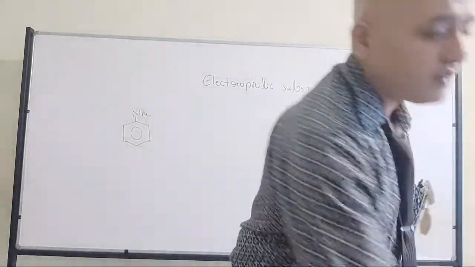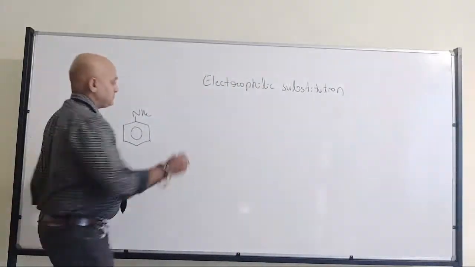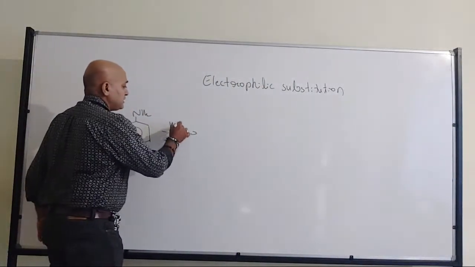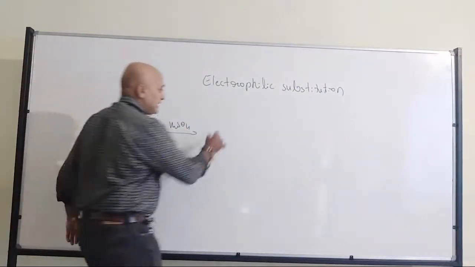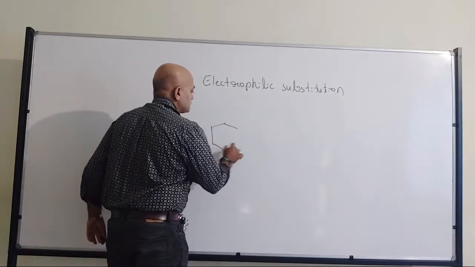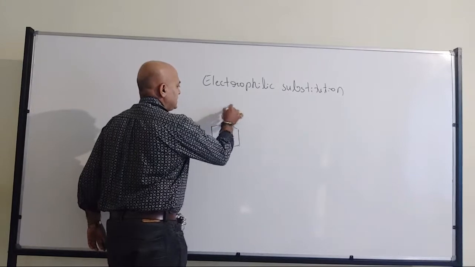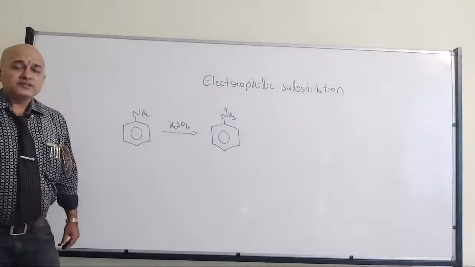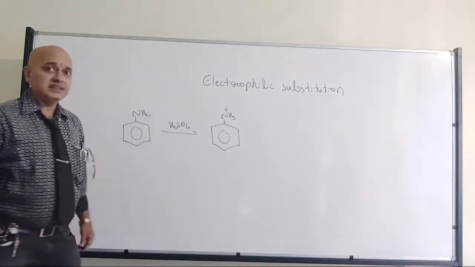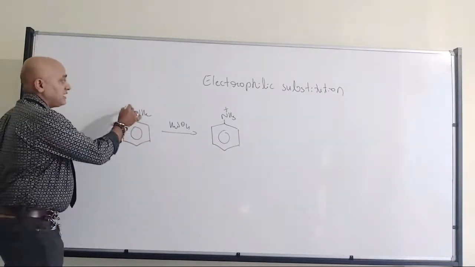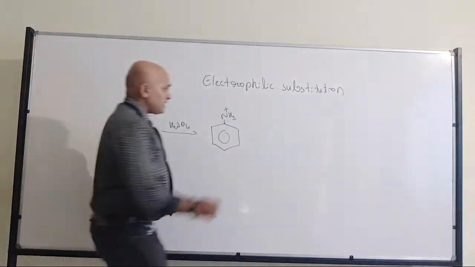When it comes to sulfonation, there is no requirement of this particular treatment. So what they will do? They will treat with concentrated sulfuric acid directly. Aniline will be treated with concentrated sulfuric acid and that's where there will be NH3 plus. So from where did this NH3 plus come? That is from the H plus released by the sulfuric acid. It will take that H plus because it's a Lewis base, right?